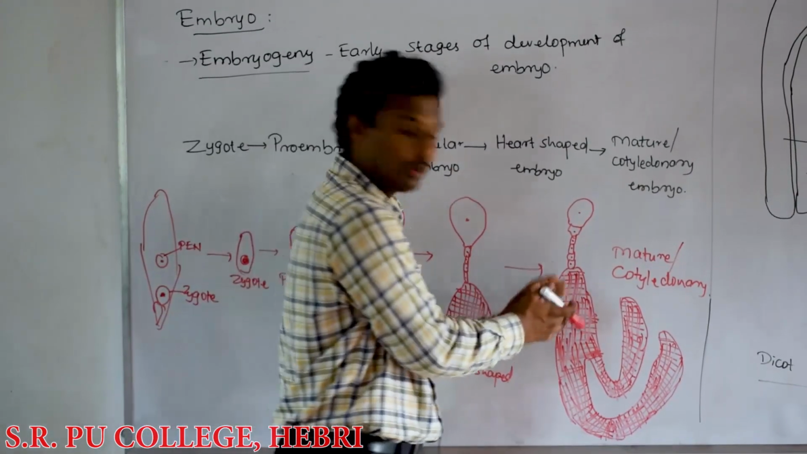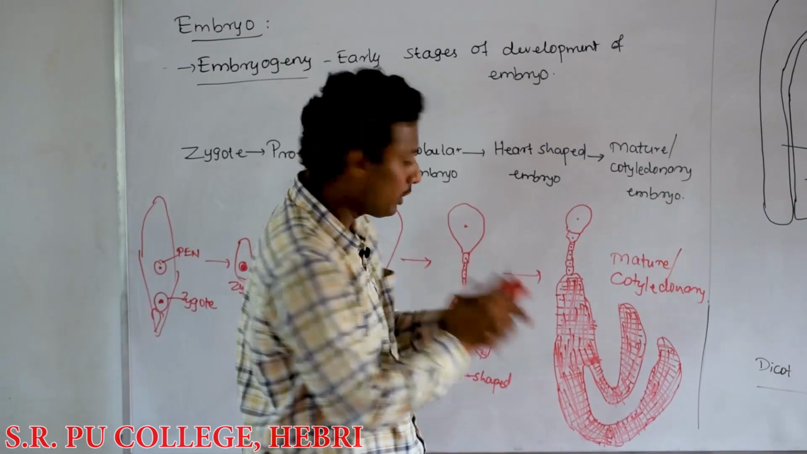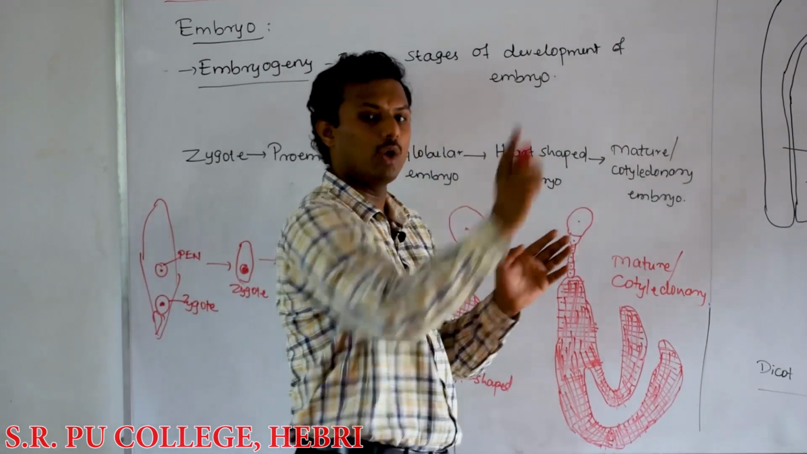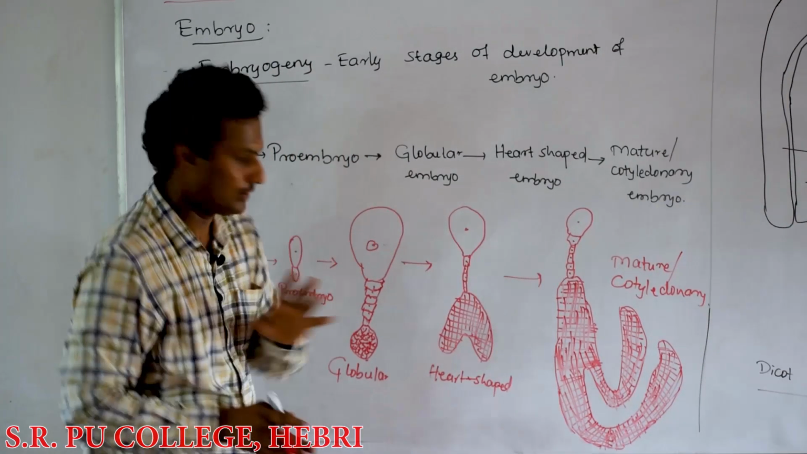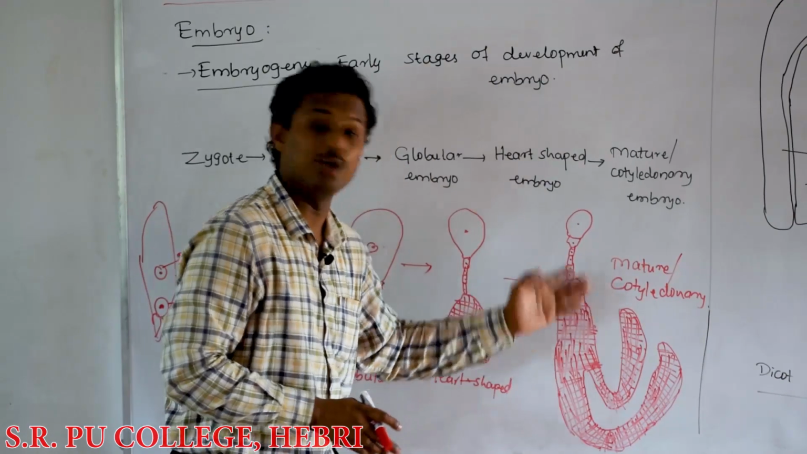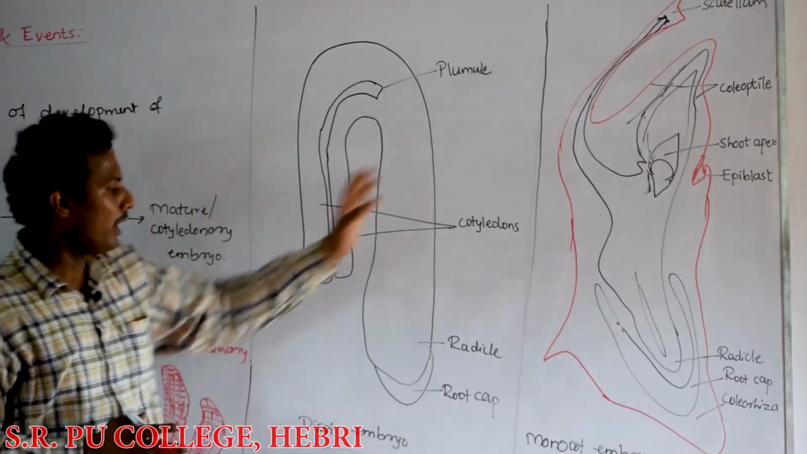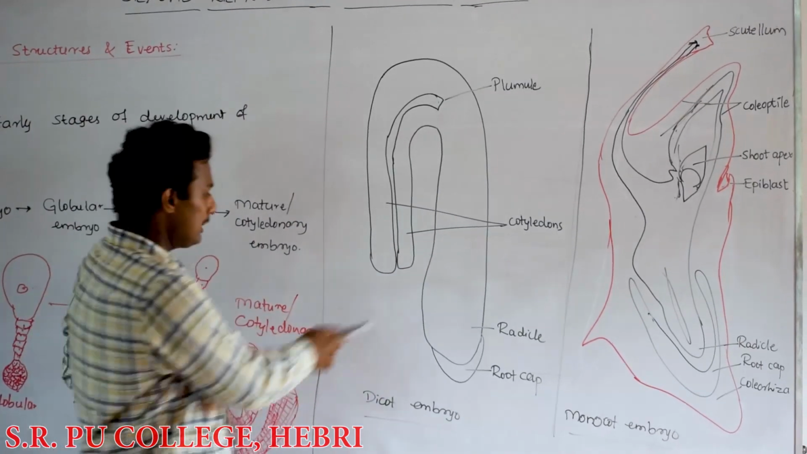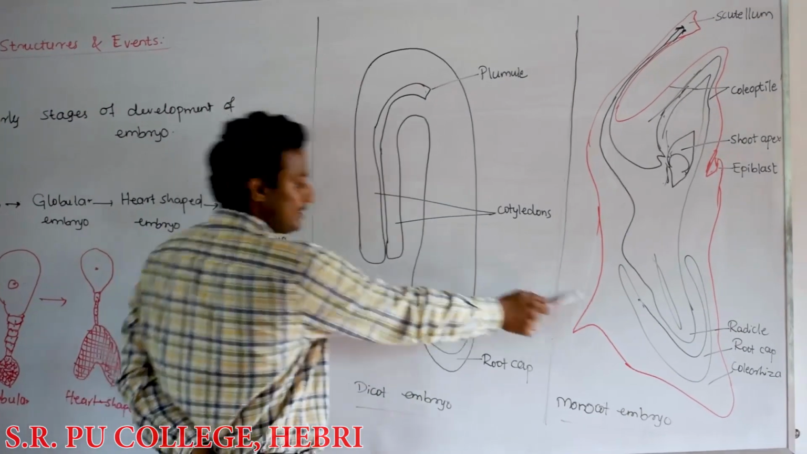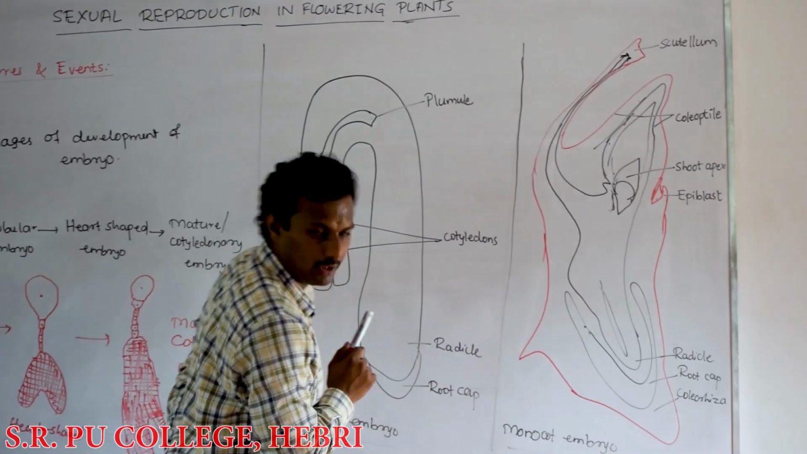This embryo is again different in structure in monocots and dicots, because we see only one cotyledon in monocot plants and two cotyledons in dicots. This mature cotyledonary embryo will be different in structure in dicots and monocots. As we see here, the dicot embryo and the monocot embryo structures are entirely different. Let us discuss the dicot embryo first and then go to the monocot embryo.